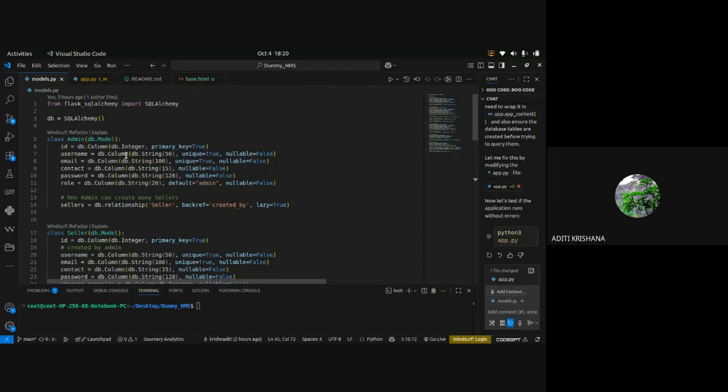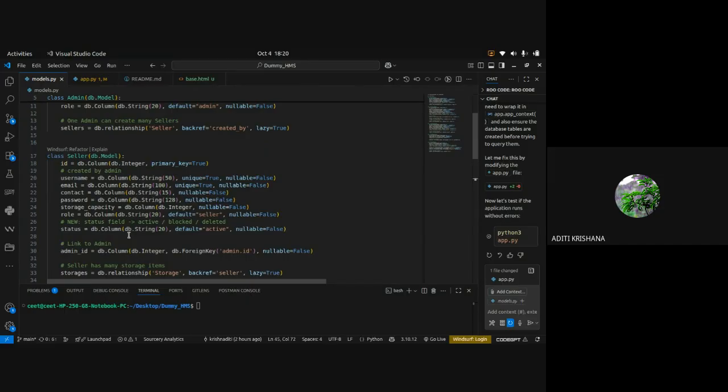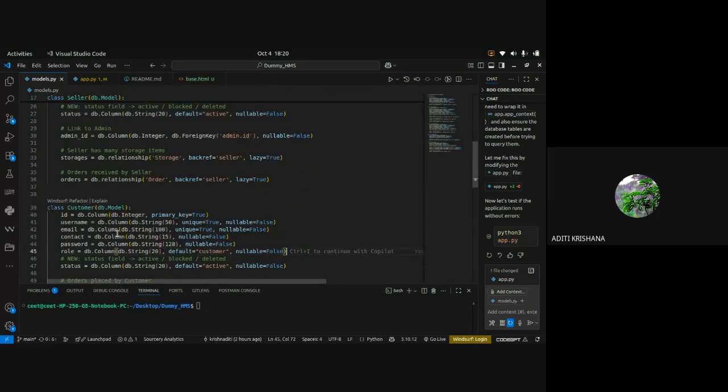Then the seller profile will not be created by the seller. Shopkeeper's profile will be created by the admin. Shopkeeper can only log in into their dashboard, similar to doctor. I am telling this one by one because you can slowly relate it with your hospital management system. Then comes the next, customer. The customer is here to order or purchase the products from the shopkeeper, similar to how in your hospital management, patient is doing with doctor.